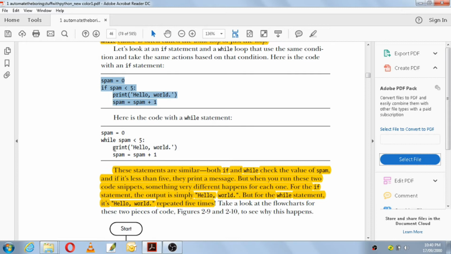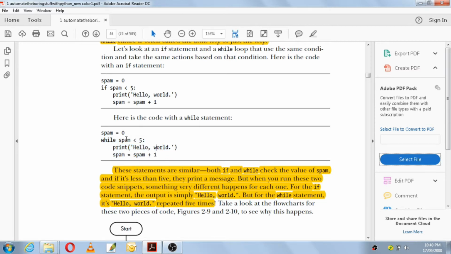But what will happen if you are using a while statement? The only difference between this code and the previous code is that here you are making use of while, and there you are making use of if. The code is otherwise the same. Initially the value of spam is 0, while 0 is less than 5. Yes, it is true. Print hello world, and spam equals spam plus 1.